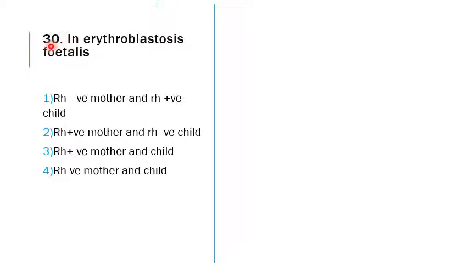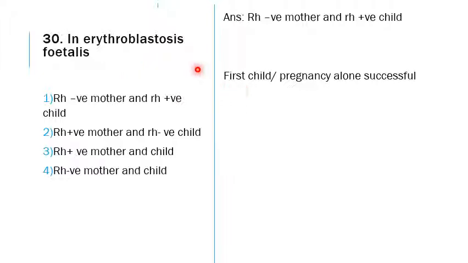Next question is 30th. In erythroblastosis fetalis, what will happen? The mother will be Rh negative, and the child Rh positive. One more thing to be noted: the clinical importance of erythroblastosis fetalis, or the mismatching blood, is that the first child or the first pregnancy alone will be successful in these couples, because during delivery, even if it is normal, the child's blood will somehow contact the mother's blood.